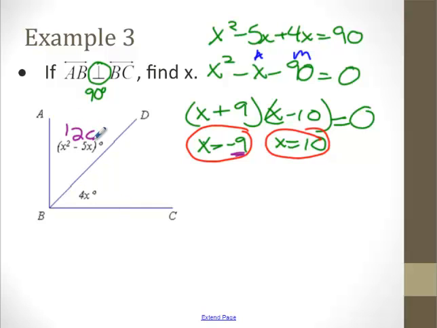Now I'm going to stop right there. I already see a problem because 126 is bigger than 90 degrees. That one can't work. When I plug in 10, let's do this in red. 4 times 10, 40. X squared is 100 minus 5 times 10. That's 50. So that one works, and it said to find x, so that's our one answer.